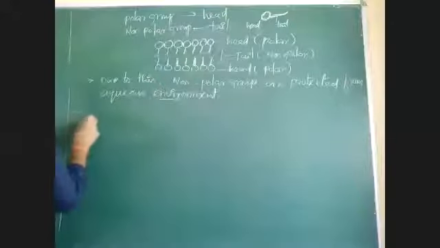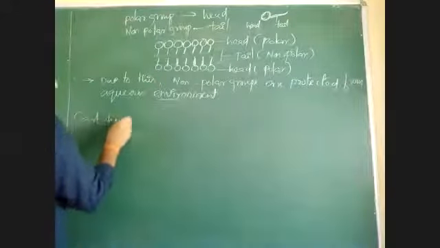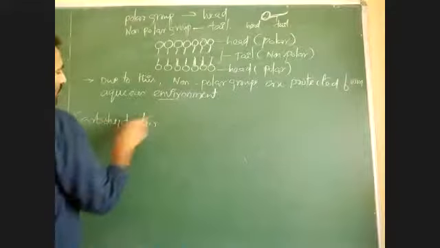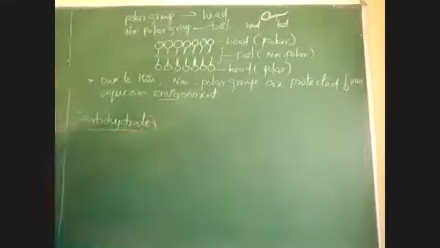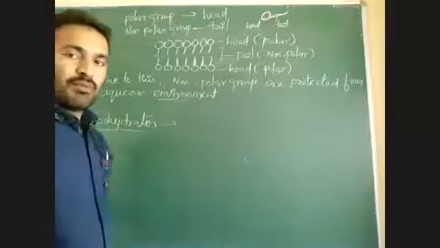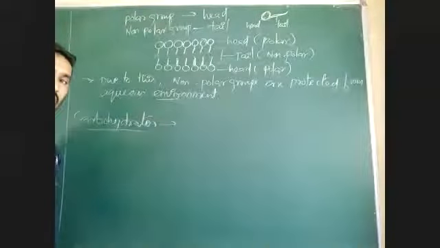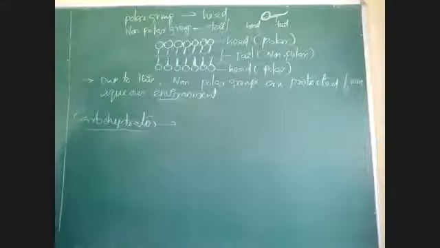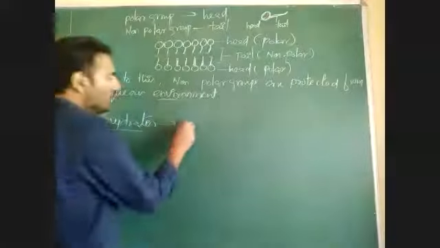Then see what carbohydrates are present here. What type of lipids are present in the plasma membrane? In the plasma membrane, the lipids present are phospholipids, which are amphipathic in nature. Amphipathic phospholipids are present in the plasma membrane. Coming to the carbohydrates which are present here, they are oligosaccharides.